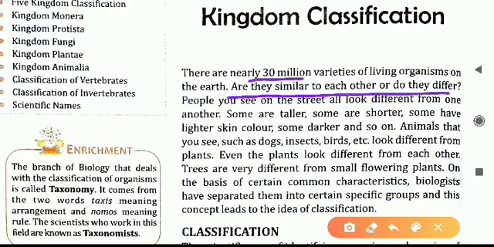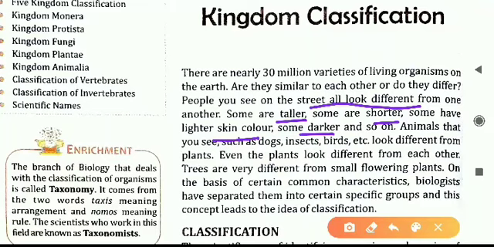The answer is simple, because all of us are different. Even one person to the other person is different. You can see people on the street, all the people on the street are different from each other. Some are taller, some are shorter, some have lighter skin color, some are darker, and so on. Many differences are there, but certain common things are also there.